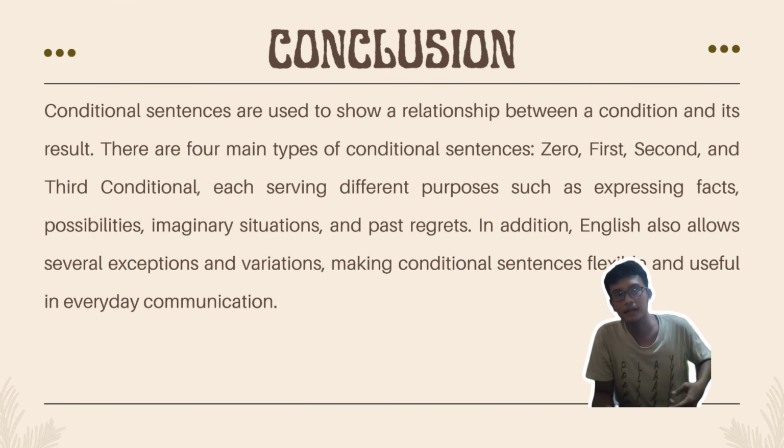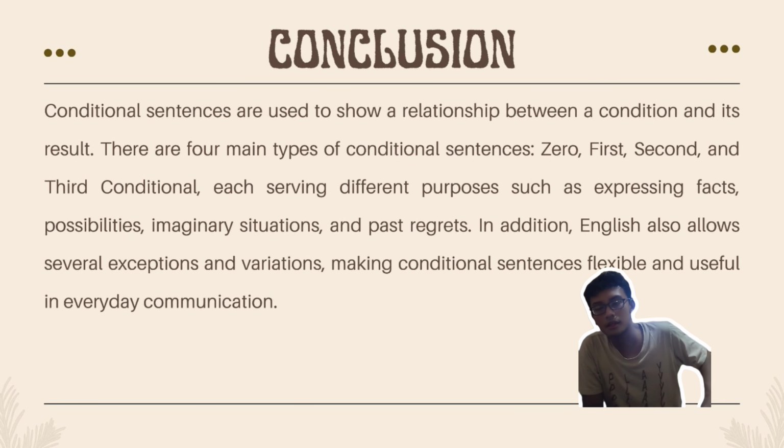Okay, the last slide is about the conclusion. Conditional sentences are used to show a relationship between a condition and its result. There are 4 main types of conditional sentences: zero, first, second, and third conditional. They serve different purposes such as expressing facts, possibilities, imaginary situations, and past regrets. In addition, English also allows several exceptions and variations, making conditional sentences flexible and useful in everyday communication.